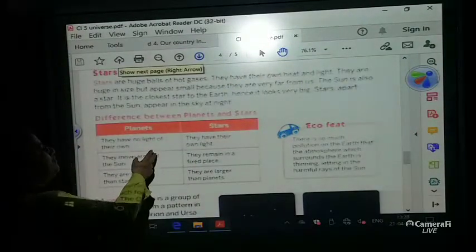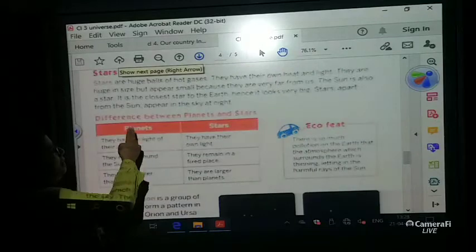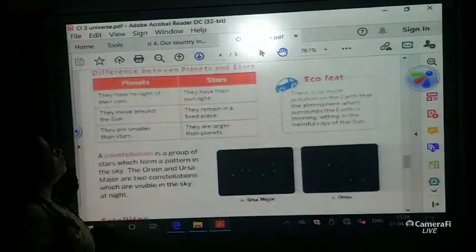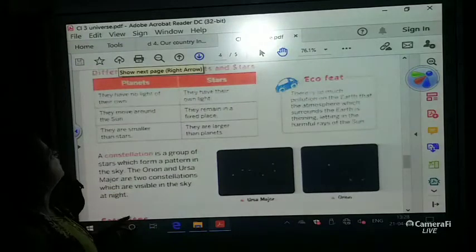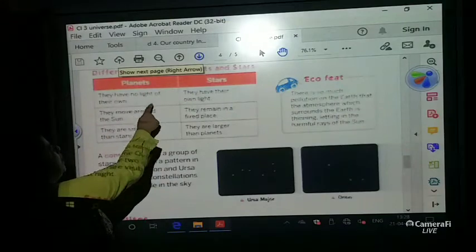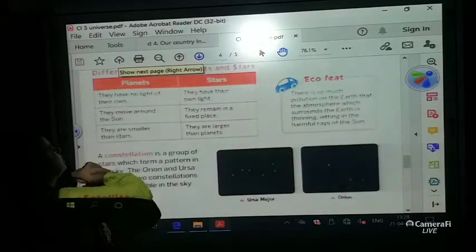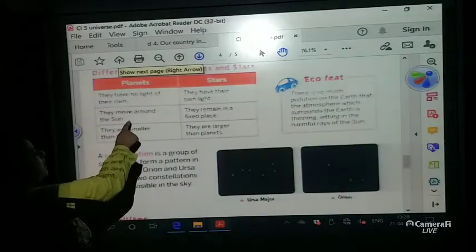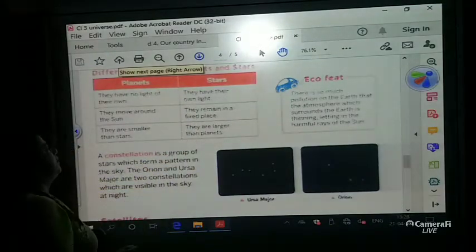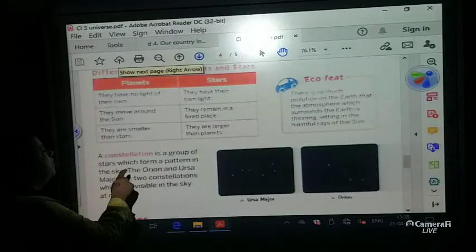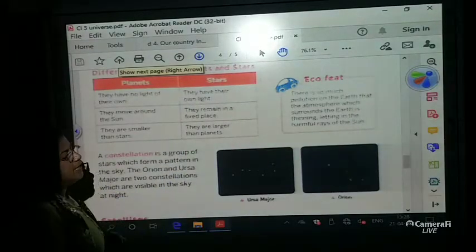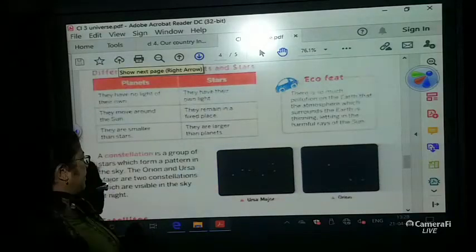Now children, there is a differentiation between a planet and a star. What is the difference between a planet and a star? A planet doesn't have its own light, but a star has its own light. A planet moves around the sun. The stars remain in a fixed place. Planets are smaller than stars. That means stars are larger than the planets.